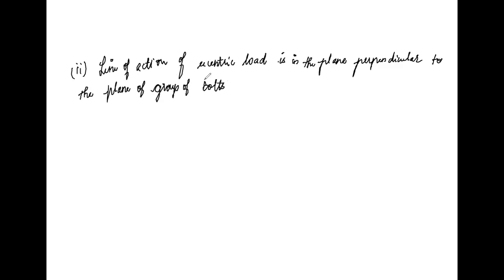The line of action of eccentric load is perpendicular to the plane of group of bolt.